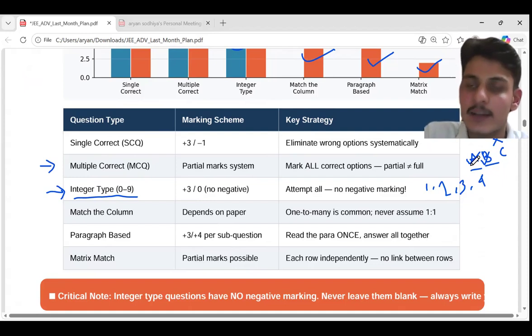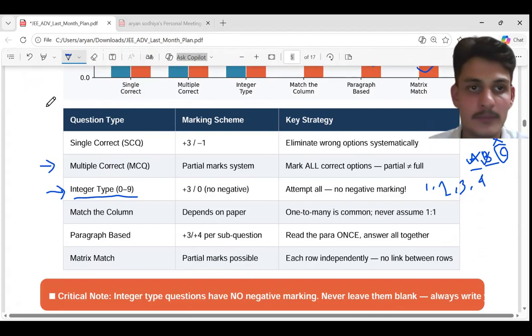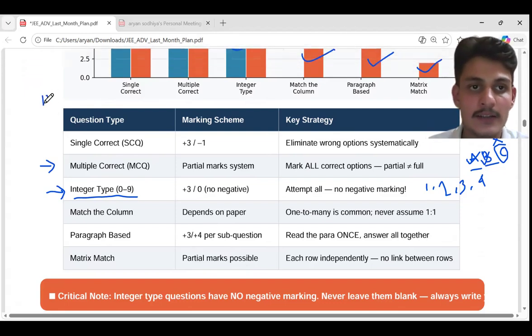But if the instructions say there are negative marks for partial marking, and you are not sure about C, then you will not attempt this question. So always read the instructions properly.